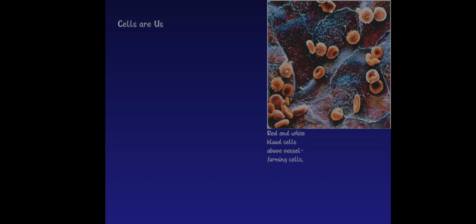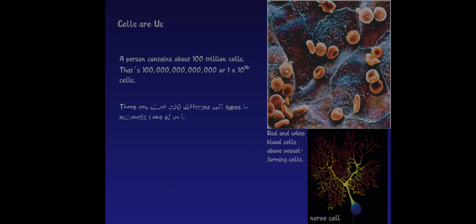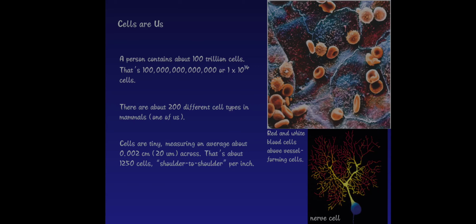We are human beings, and most living beings have blood in their veins, and the blood is basically made of red blood cells and white blood cells. It is a nerve cell which helps us to take actions and make decisions. A person contains about 100 trillion cells in their body. There are about 200 different cell types in mammals. Cells are tiny, with an average size of 0.002 centimeter, that is approximately 20 micrometers. That's about 1250 cells.